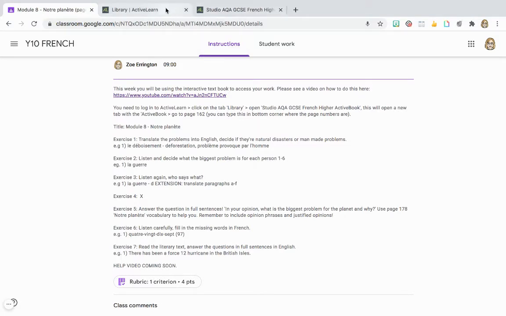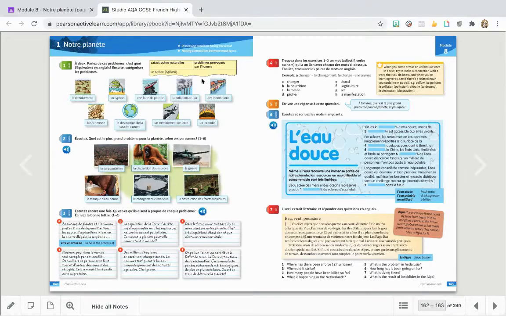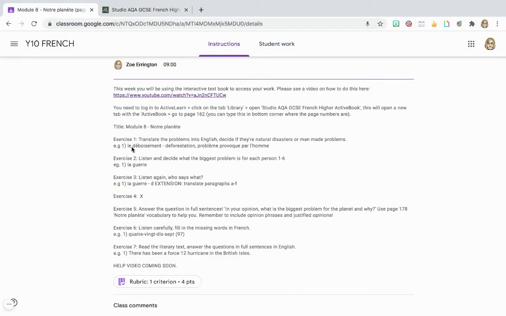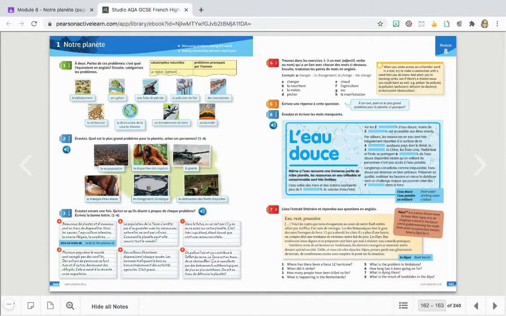For the first exercise, what you're going to do is translate these problems, and then decide if they're catastrophes naturelles, so natural disasters, or problèmes provoqués par l'homme, so man-made problems. So for example, the first one, le déboisement, is deforestation, and then you're going to write if that is a natural disaster or a man-made problem. In here we've put deforestation, problème provoqué par l'homme, and you're going to do that for the rest of them as well.